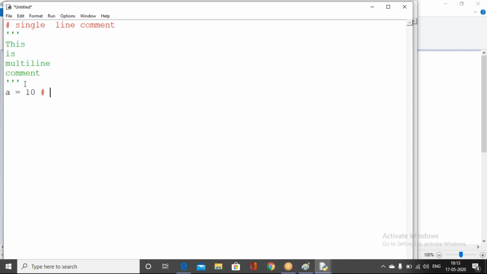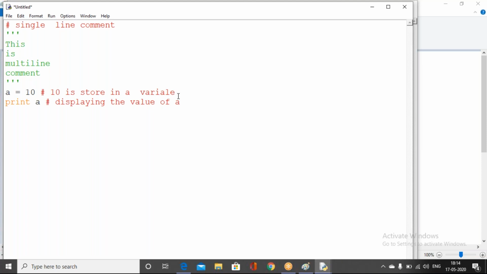After that I can write a small statement. What is the use of this statement? Here 10 is stored in a variable. That is the use of the assignment operator, so 10 will be assigned to the variable a. Next we print the value of a, which displays the value of a.